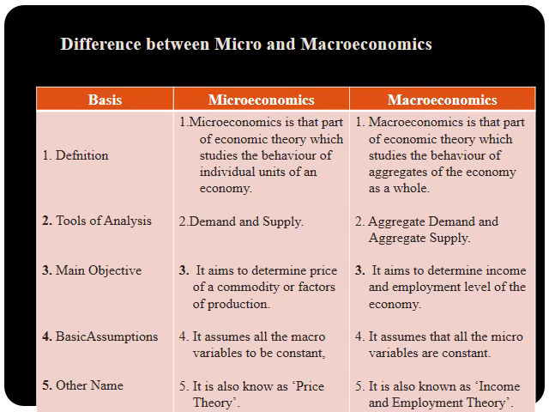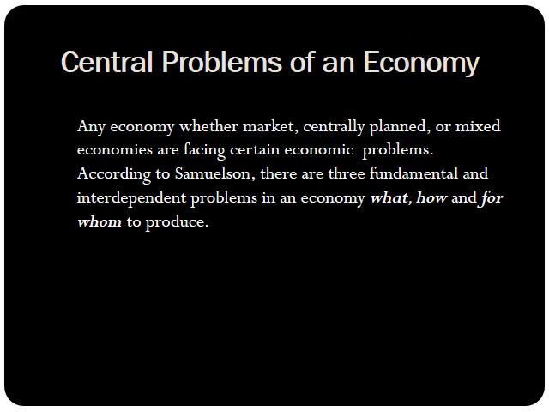So in microeconomics, macro variables are assumed to be constant, and in macroeconomics, micro variables are assumed to be constant. And the other name of these branches: microeconomics is also known as price theory, and macroeconomics is also known as income and employment theory. Let us move to the next topic, that is central problems of an economy.